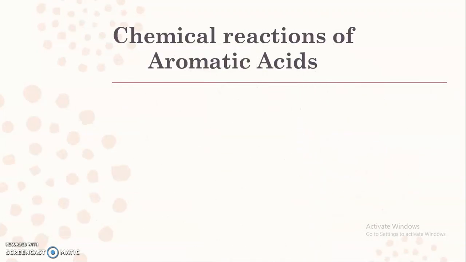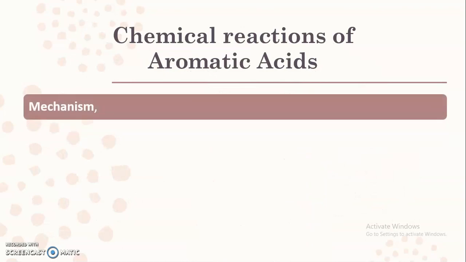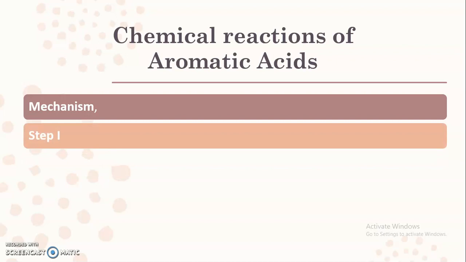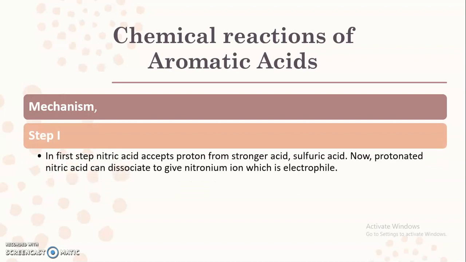As we know, in electrophilic substitution reactions, the mechanism involved has three different steps. The first step includes the formation of the electrophile.